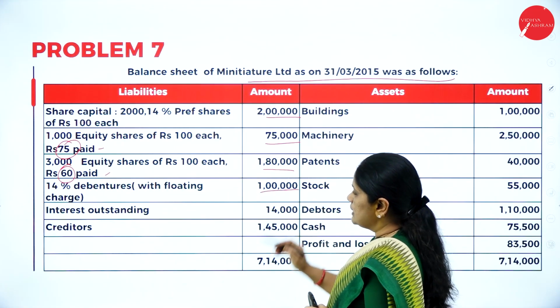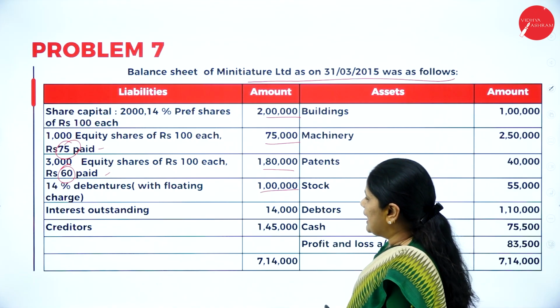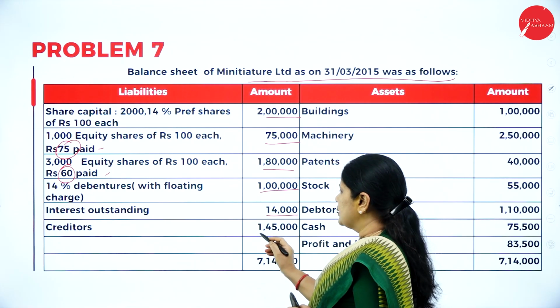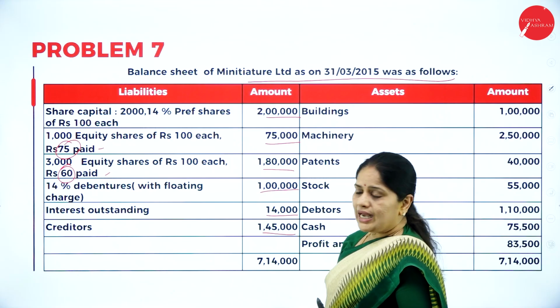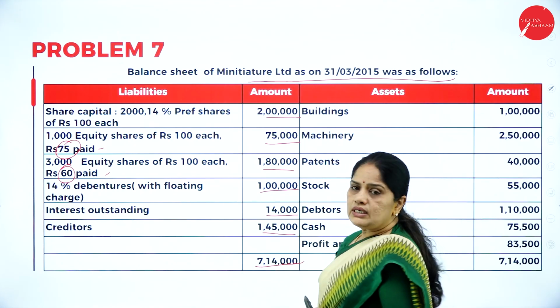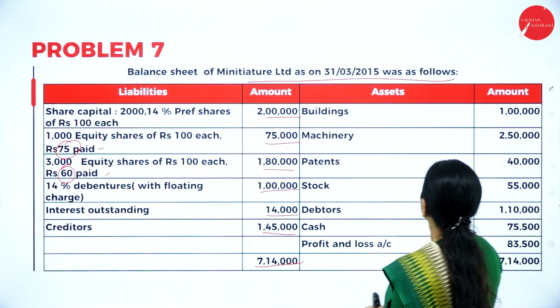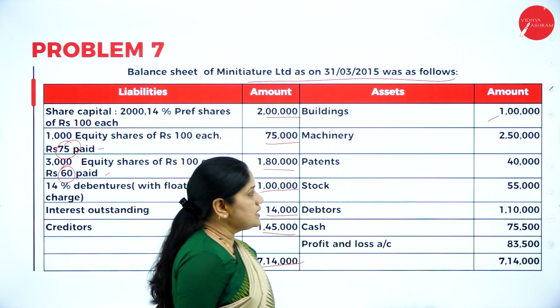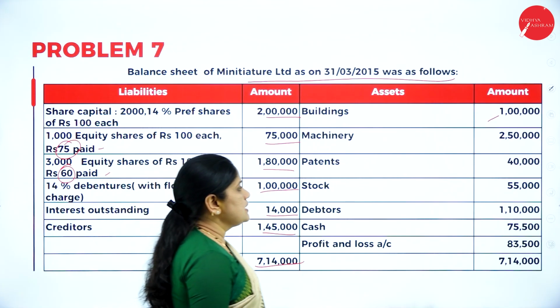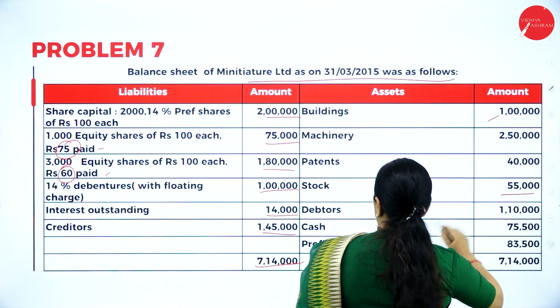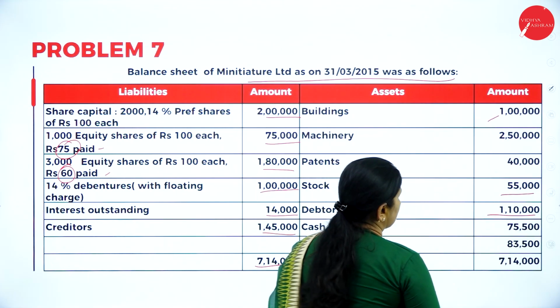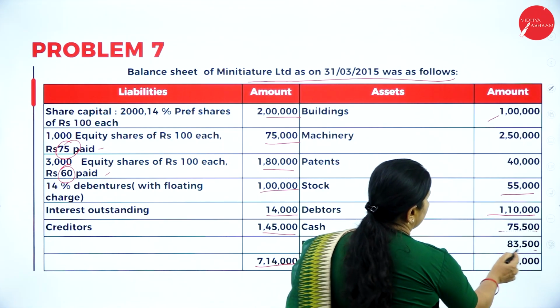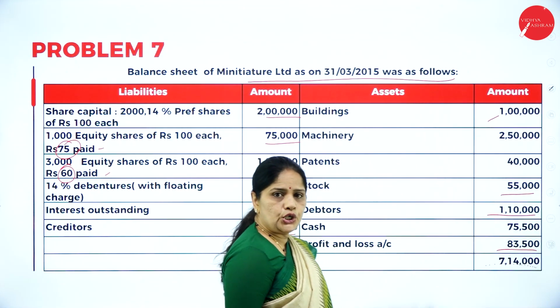Then 14% debentures with floating charge 1 lakh. Interest outstanding 14,000. Creditors 1,45,000. Total 7,14,000. So buildings it is 1 lakh. Machinery 2,50,000. Patents 40,000. Stock 55,000. Debtors 1,10,000. Cash, profit and loss account and the total.